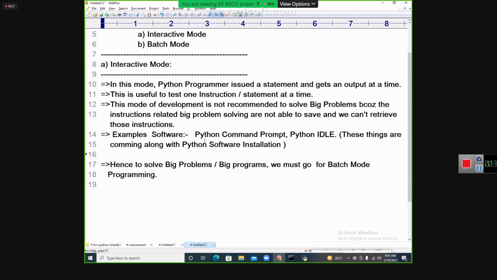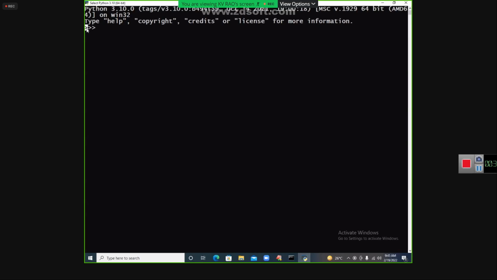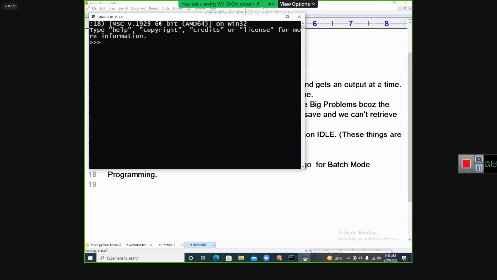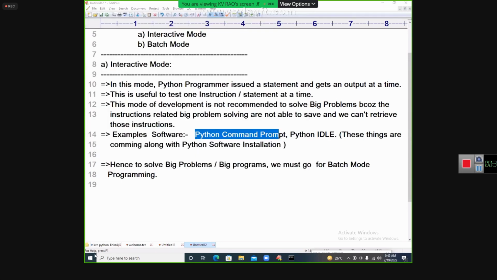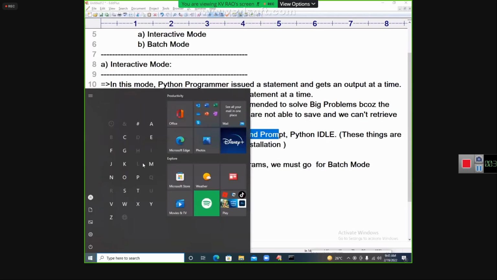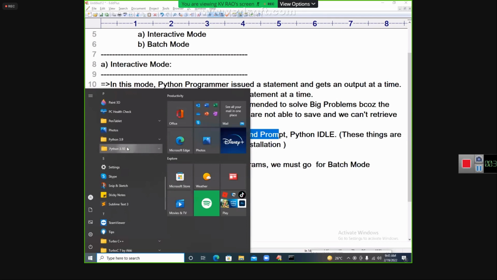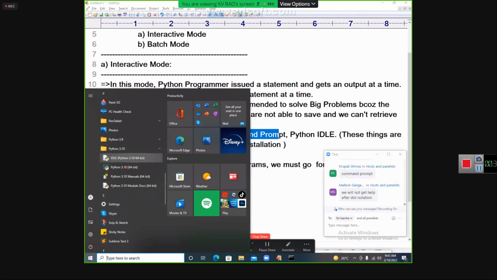Okay. Now, let me show you the Python command prompt. Anyhow, you have done it. Let me go once again. This is called a Python command prompt. Let me take Python IDLE once again. I am showing Python 3.10. In that, two things will come: one is called Python 3.10, and one more is IDLE Python 3.10. This one is a command prompt. This one is called IDLE.